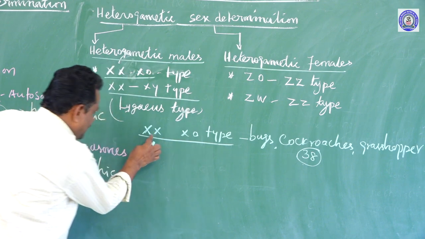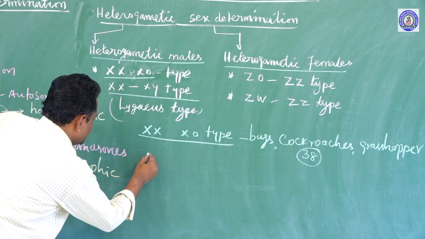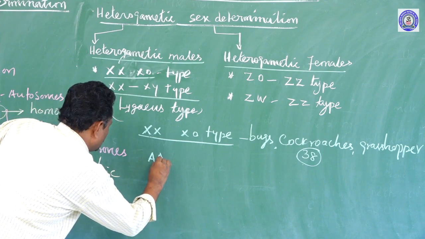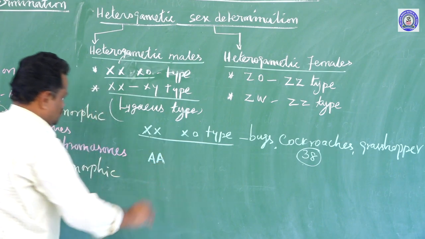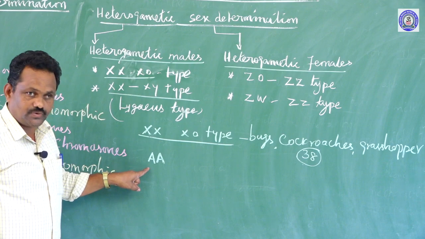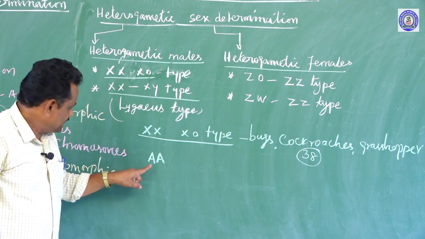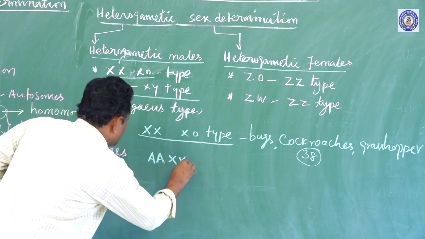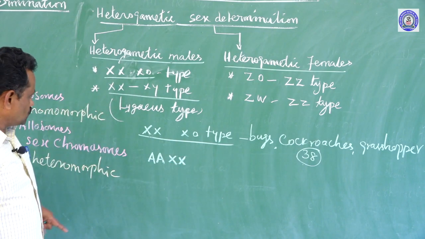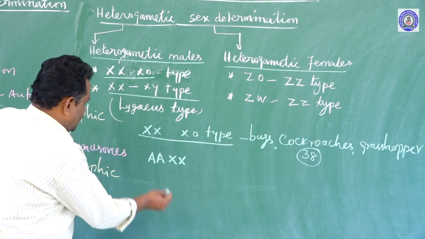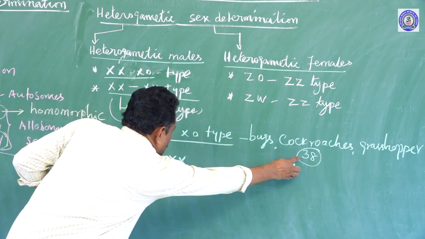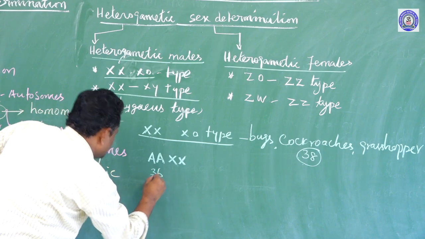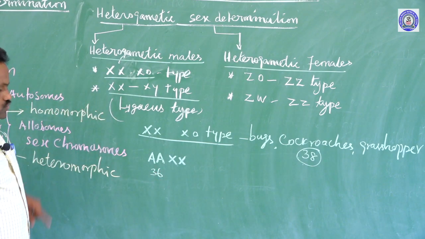So the female, actually this one is the female. Here, the female cockroach has two sets of autosomes. Autosomes are responsible for determining the body characters, and they have two X chromosomes, along with 36 autosomes.